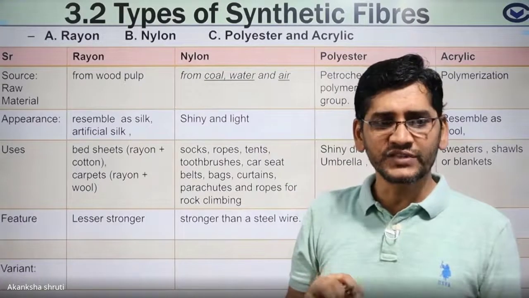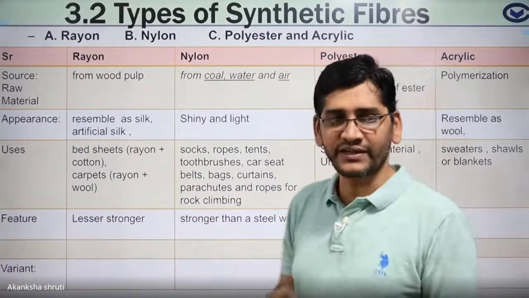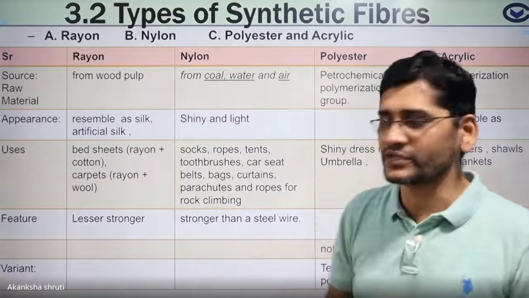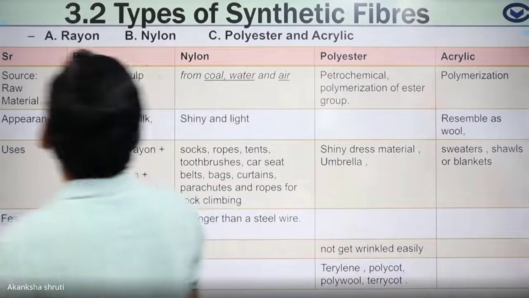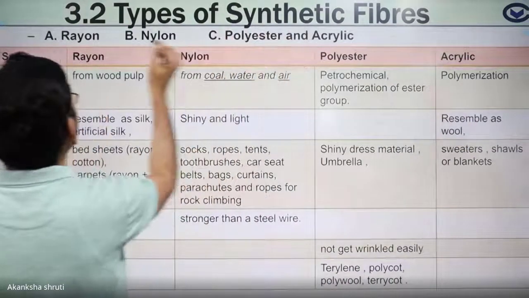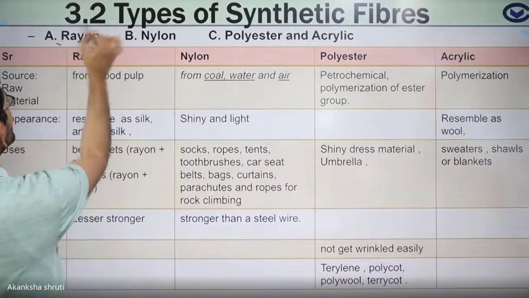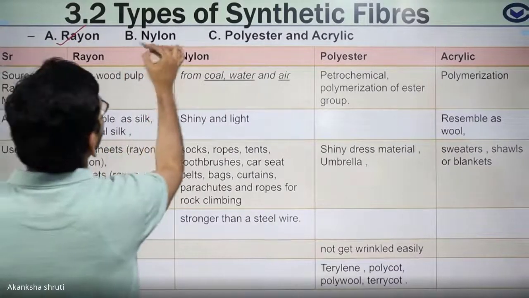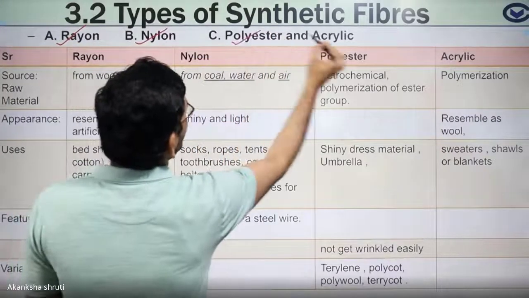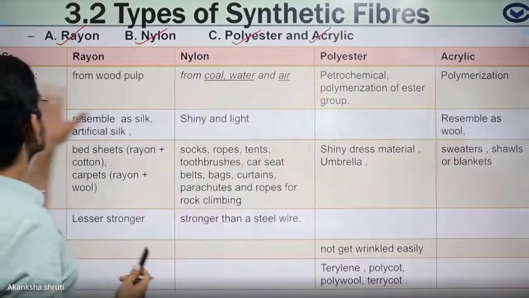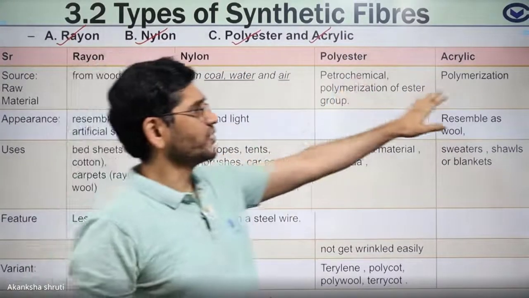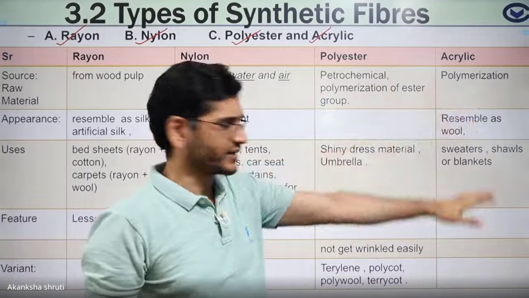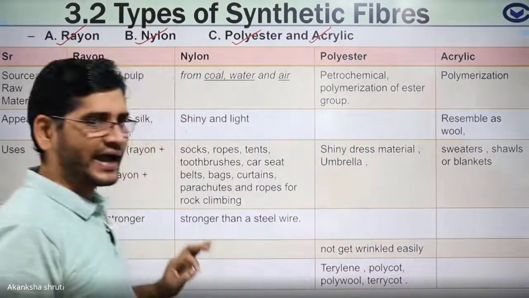What are their uses? I have made this table. And what is their unique feature? That you have to keep in mind. So understand it carefully. These synthetic fibers are broadly classified into rayon, nylon, polyester, and acrylic. What are their features? How are they prepared? What are their uses? Everything I have written.